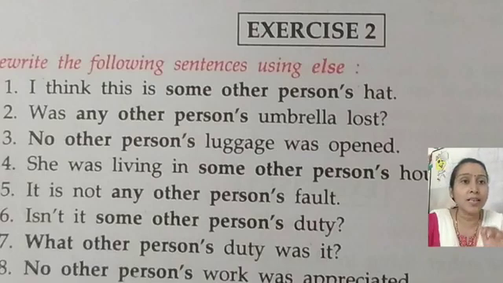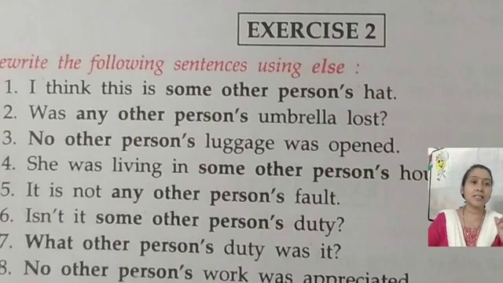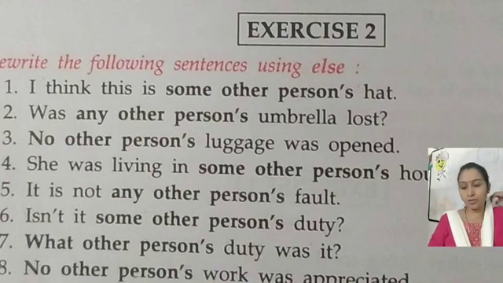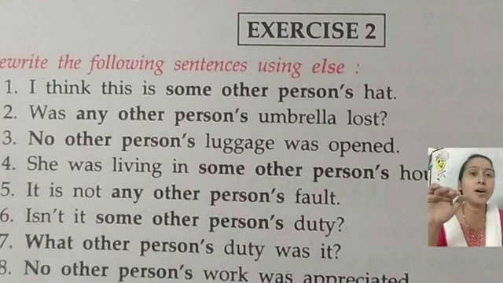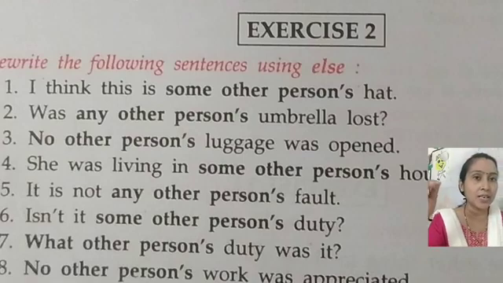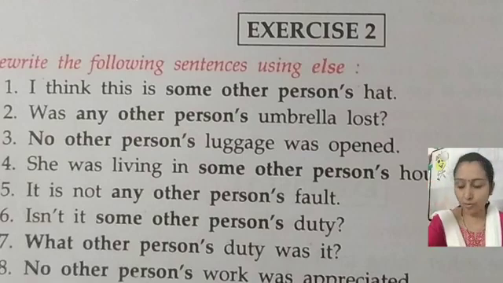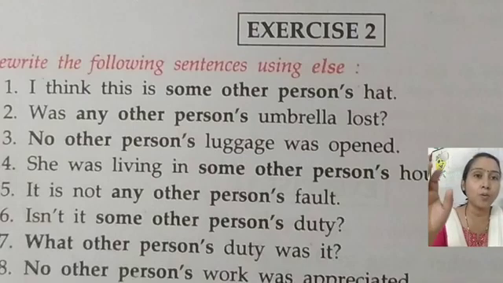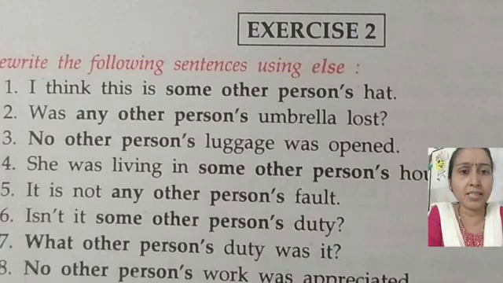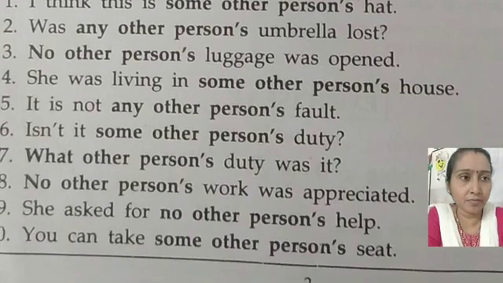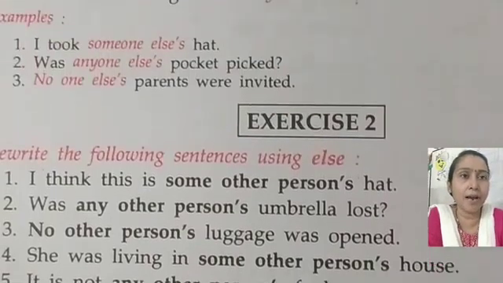Person's is the possessive form. Instead of no other person's, you have to write: nobody else's luggage was opened. Questions 4, 5, 6, 7, 8, 9, 10 are given for your practice.